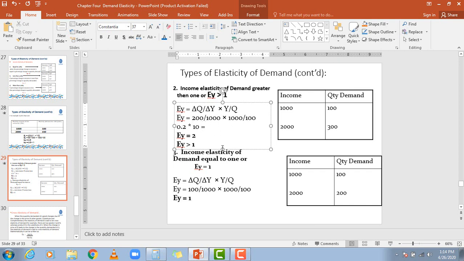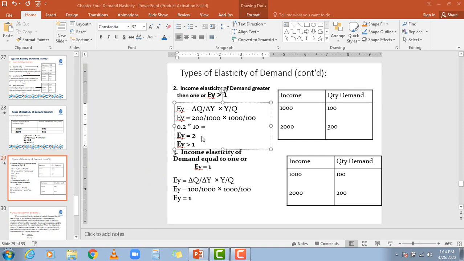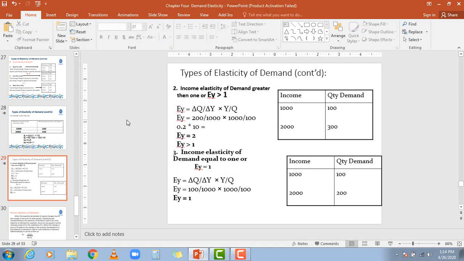Now 0.2 multiplied by 10, the result will be 2. Now the elasticity of income is 2, and 2 is more than 1. This is what we mean by elastic or more elastic demand, right? Why? Because the percentage change in income is less than the percentage change in the quantity demanded, right?